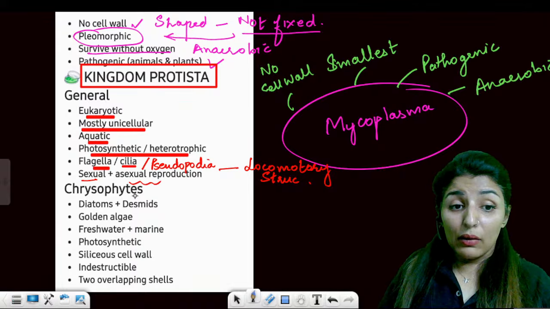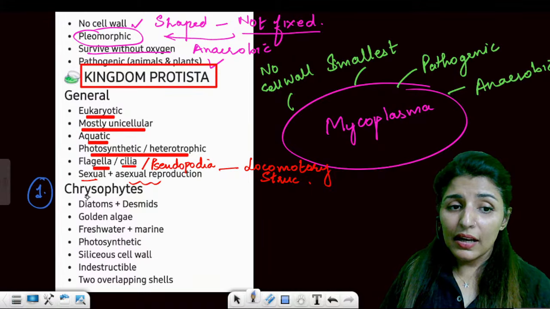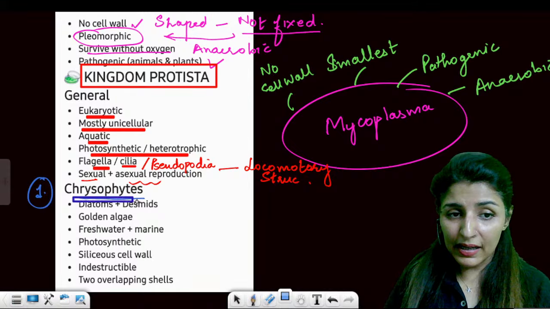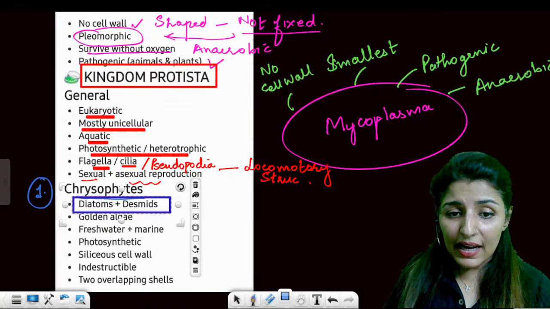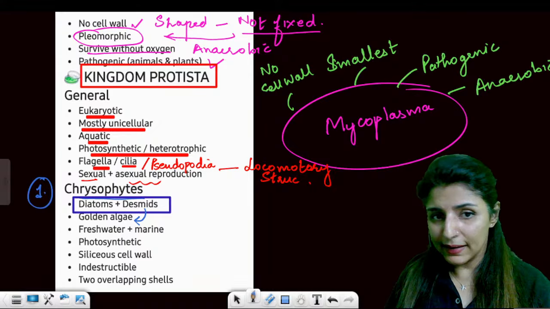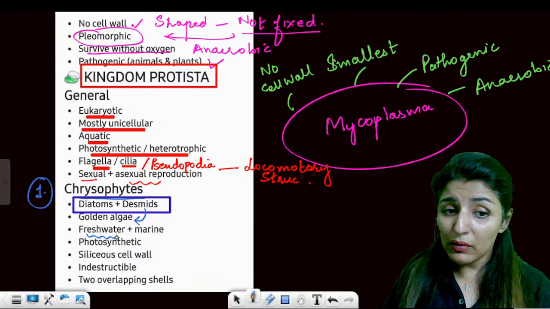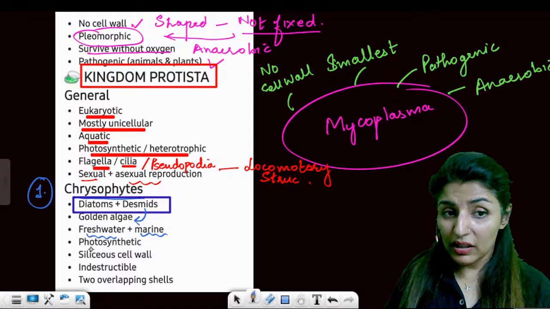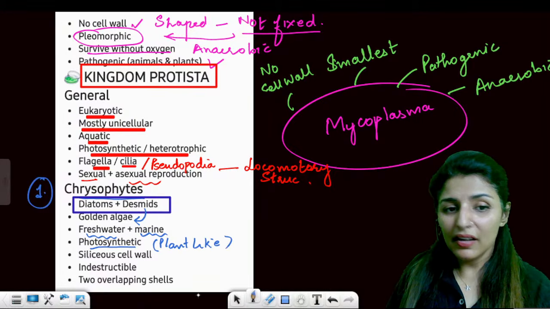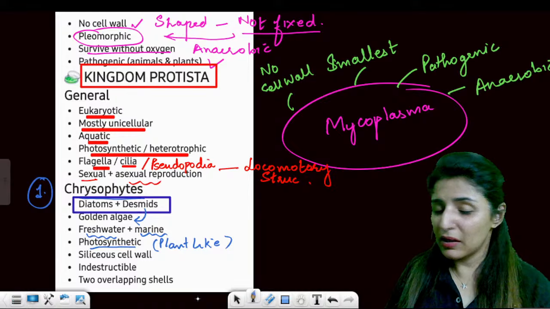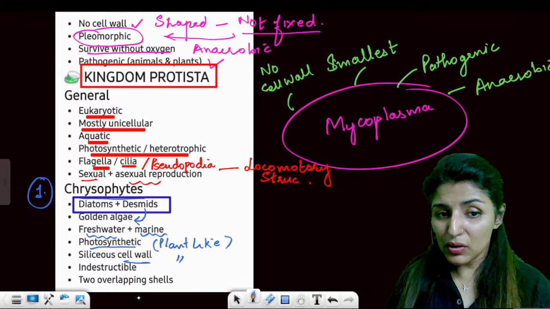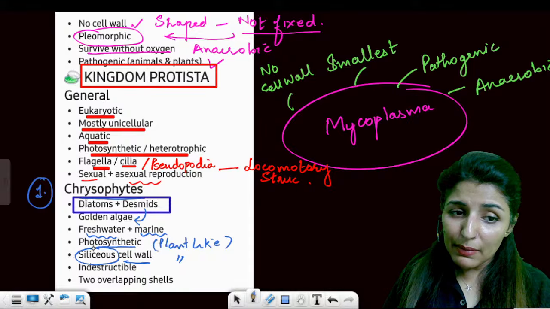Now, coming on to the first type of Protista, the chrysophytes. In chrysophytes, we further have two different types. One is diatoms and second is desmids. Desmids are known as golden algae. Now, these chrysophytes will be found in fresh water as well as in marine water. They are photosynthetic, so this is a plant-like character, isn't it? Plants have chlorophyll. Plants are able to produce their food. Then they have a cell wall. Again, plant-like feature. Yes or no? Now, the cell wall is made up of silica.